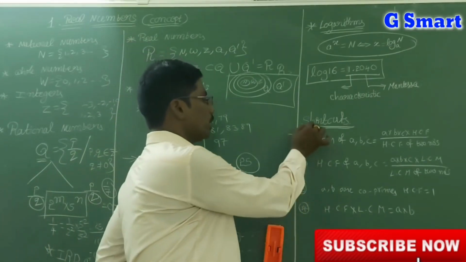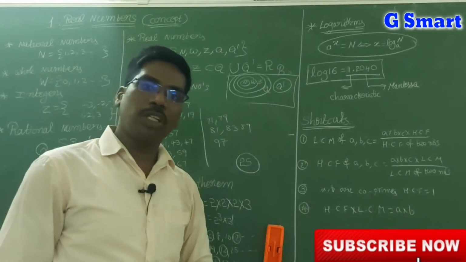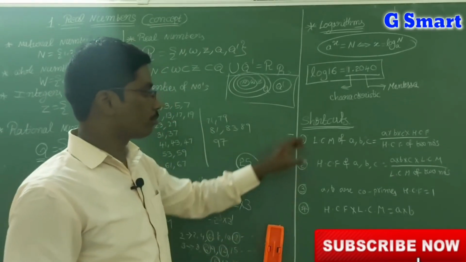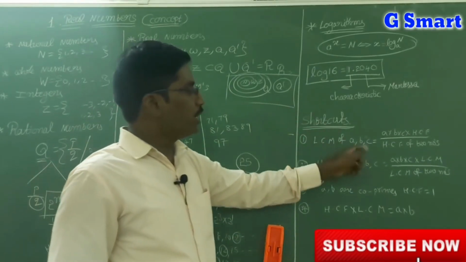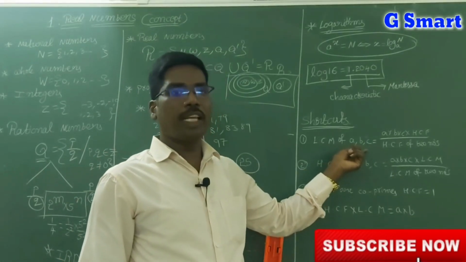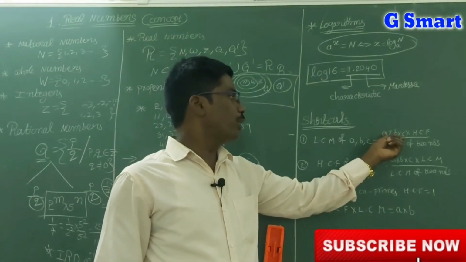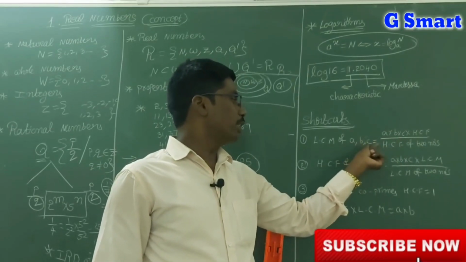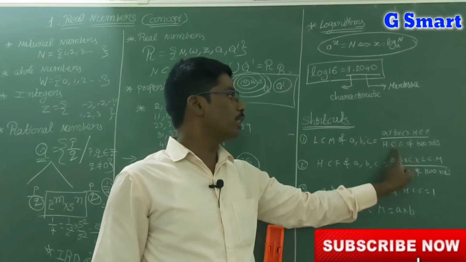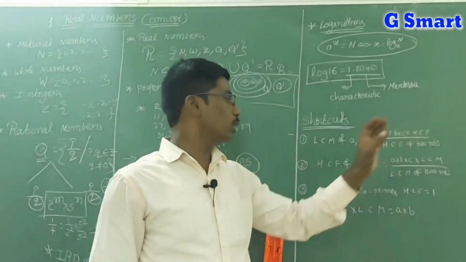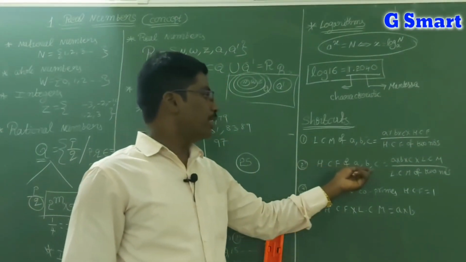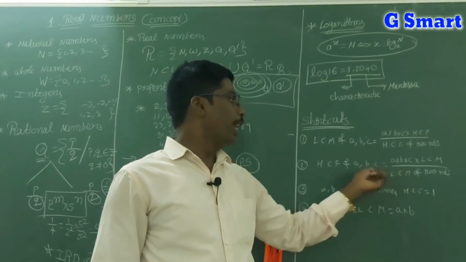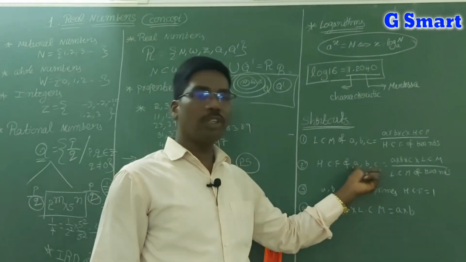Next, shortcuts in the first chapter. Every chapter there are shortcuts. Today onwards I am going to say all shortcuts. See here, LCM of A, B, C, if they are giving 3 numbers, LCM of 3 numbers is A into B into C into HCF of these 3 numbers, divided by HCF of AB, HCF of BC, HCF of AC. So HCF of 2 numbers. Next, HCF of A, B, C is equal to A into B into C into LCM of these 3 numbers, divided by LCM of AB, LCM of BC, LCM of AC.